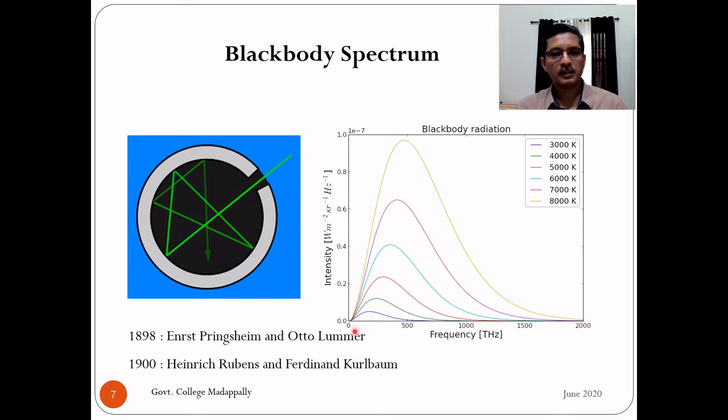So it was towards the end of the 19th century, that is, by the end of 1900, that the very low frequency part measurements were completed and this complete shape was obtained. Some of the experimentalists who worked during this period on this problem were Heinrich Rubens and Ferdinand Kurlbaum. All of them were German experimental physicists.